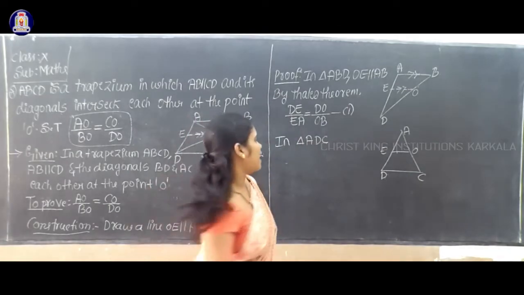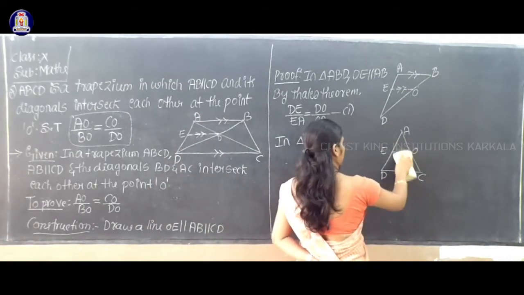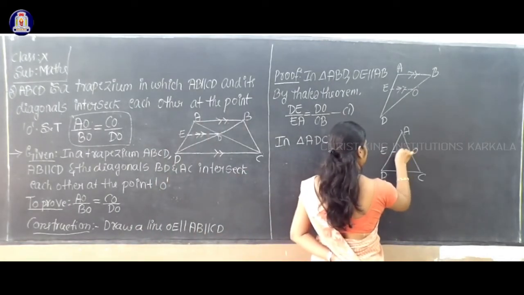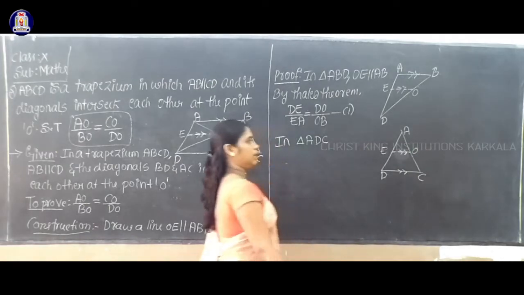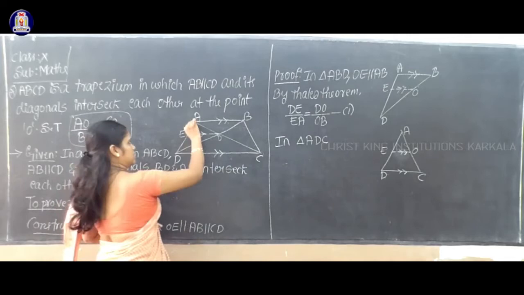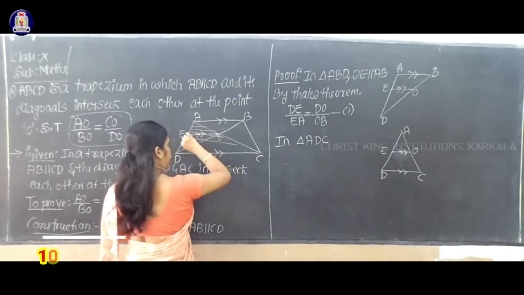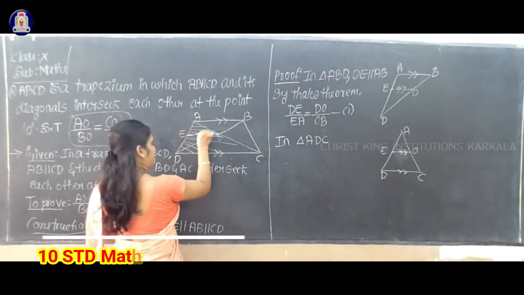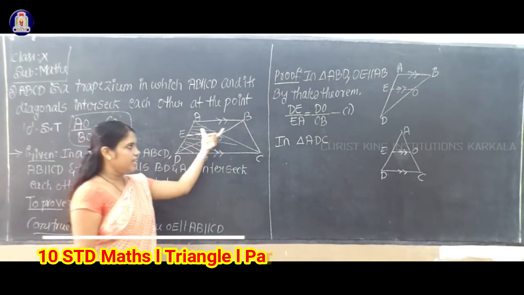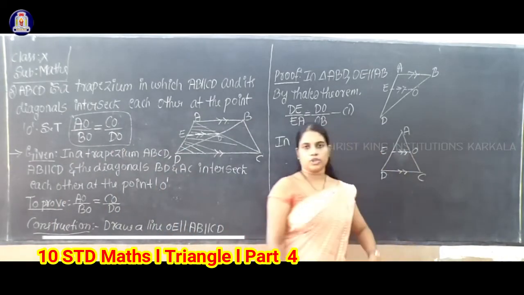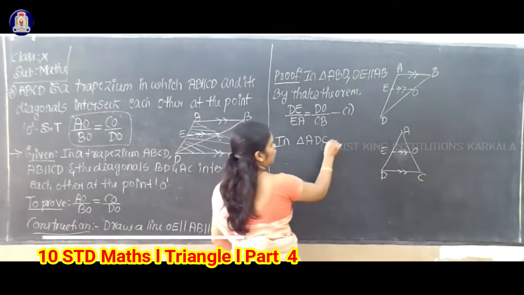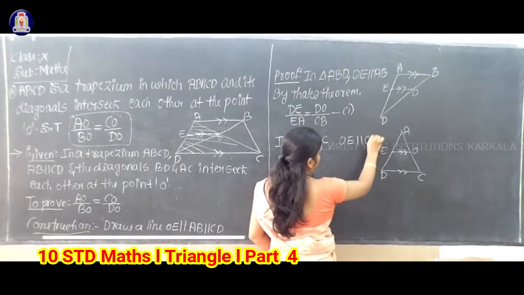OE is parallel to CD, isn't it? In triangle ADC, OE is parallel to CD. I'll write here OE is parallel to CD.